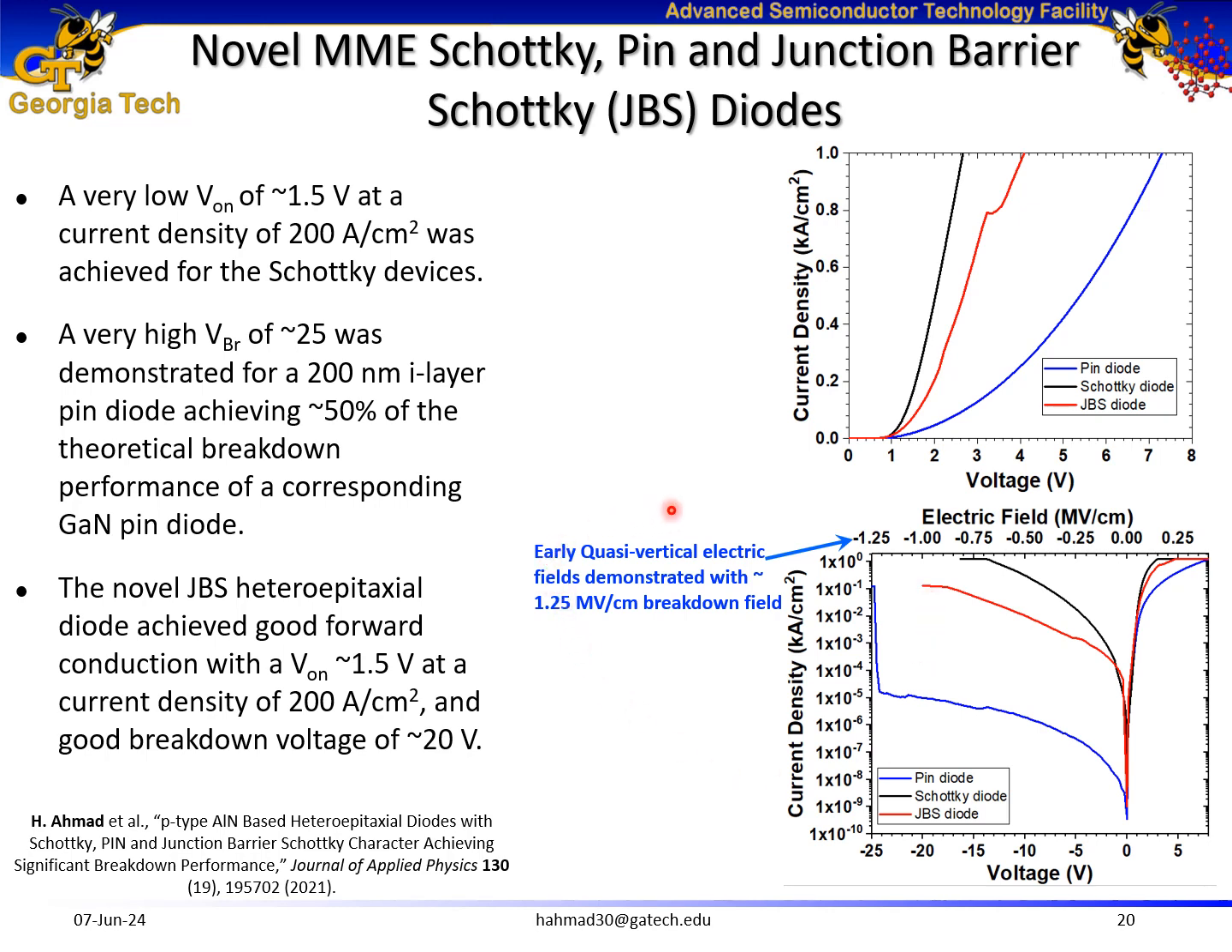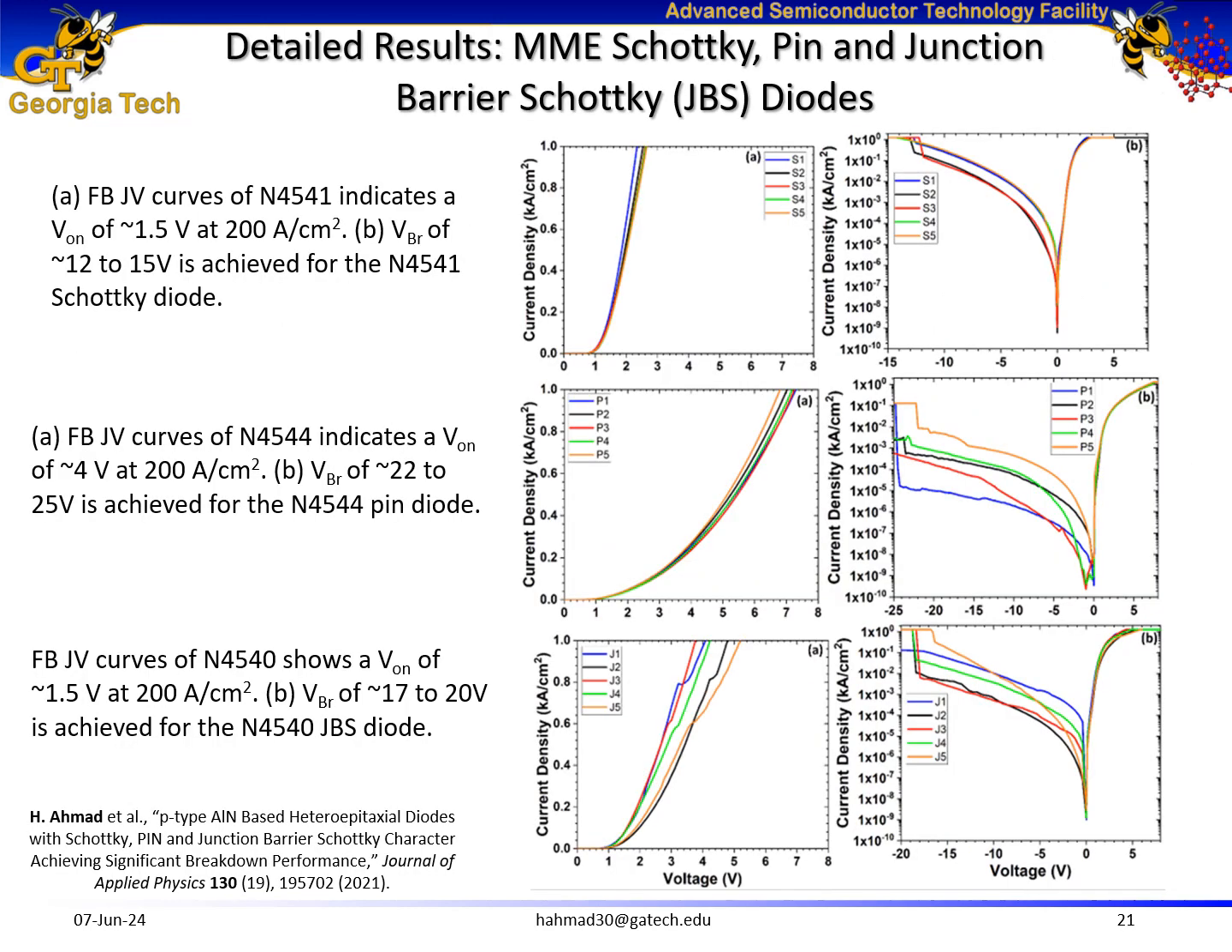And from early quasi-vertical electric fields demonstrated in these devices, we achieved a field of approximately 1.25 megavolts per centimeter, which is at the high end of MBE achievable breakdown critical electric field performance, both in case of quasi-vertical and also in case of fully vertical devices. In the previous slide, I have shown representative results. However, we have shown results for multiple samples and multiple devices, which are summarized in this slide.